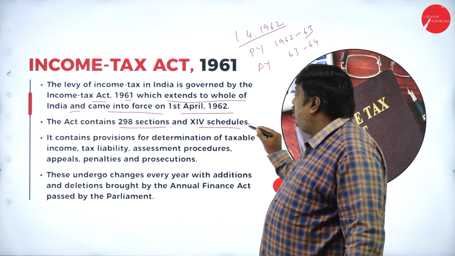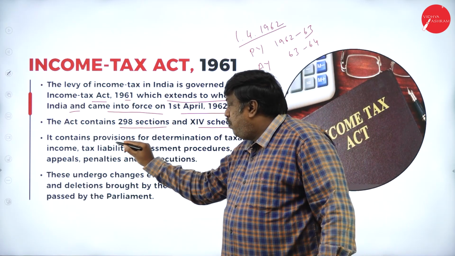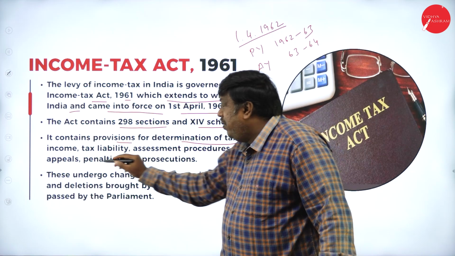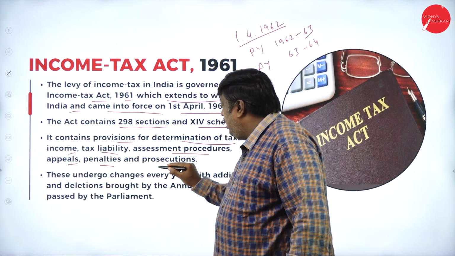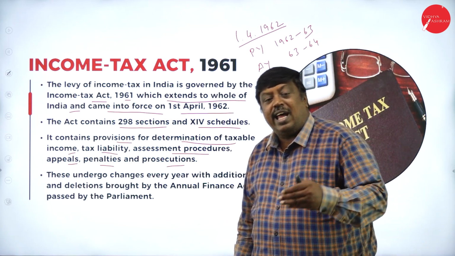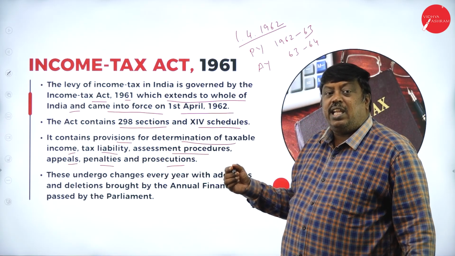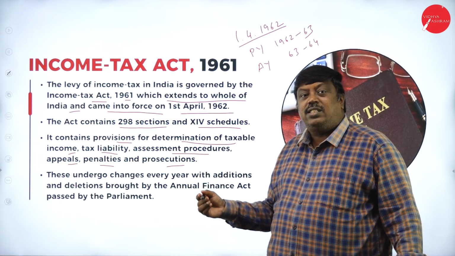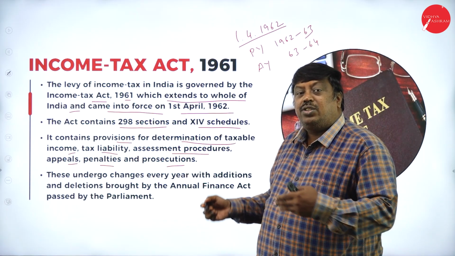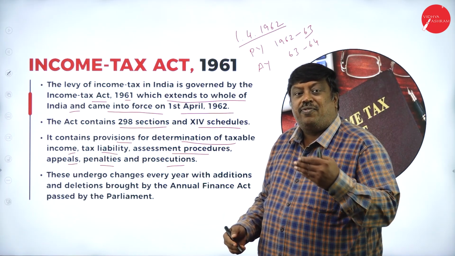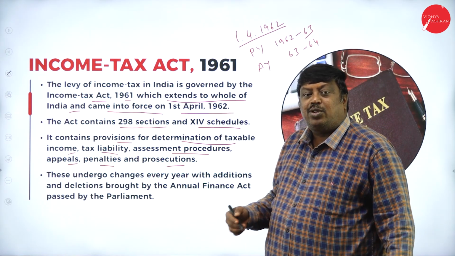And we have 14 schedules controlling this entire 298 sections. It contains certain provisions: determination of taxable income, tax liability, assessment procedure, appeals, penalties, and prosecutions. So the act supports individuals or business people in such a way that certain provisions help them avoid taxes or control the income, and keep proper control of finance. So we can avoid that and be benefited with the support of the government.